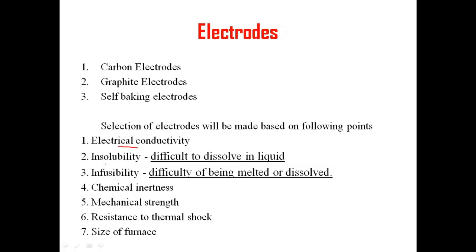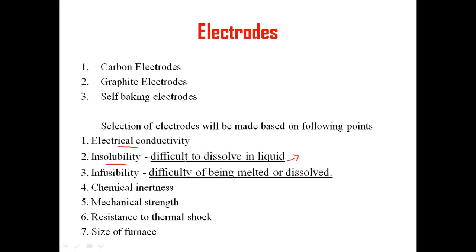The next point is insolubility. Insolubility means the electrode must be insoluble; insolubility should be very high. So what does it actually mean? It means the material should be highly resistant, or difficult to dissolve in liquid. It should not get dissolved in the liquid. The liquid here is nothing but the charged metal, so molten metal will be there. With that molten metal, it should not dissolve.